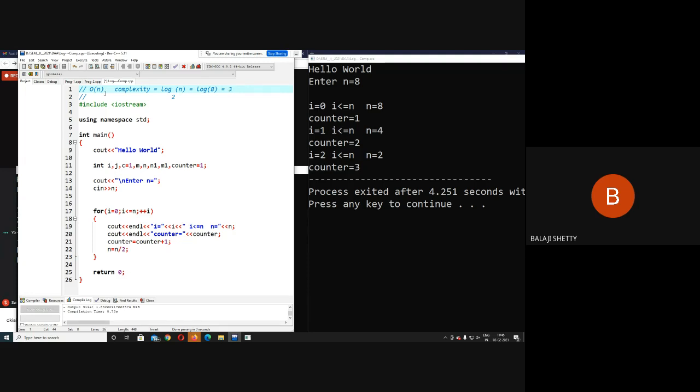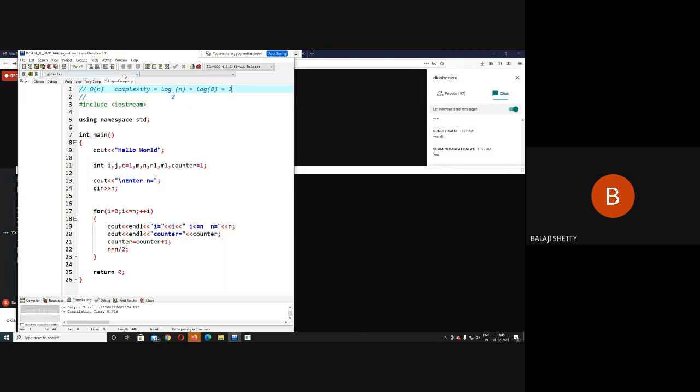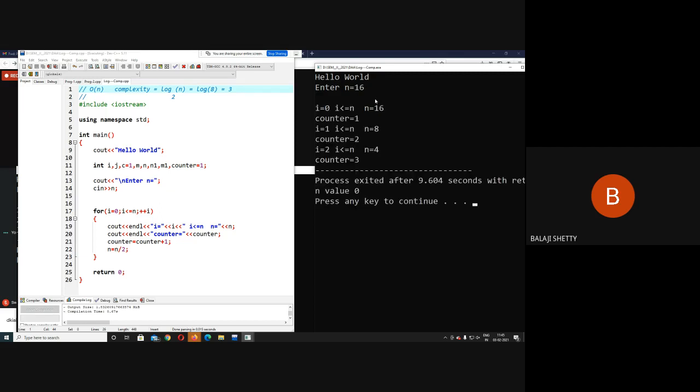So now again I run the code for another input, 16. Execute the code. I enter 16. Now tell me what is the output of this? Can anyone tell me? Kyle, output? How many times did the loop get executed? 0, 1, 2, 3.